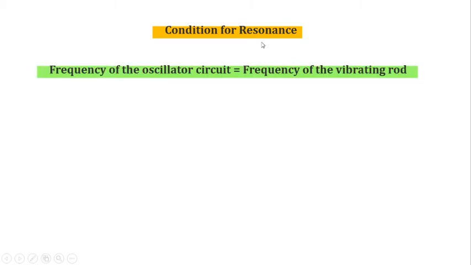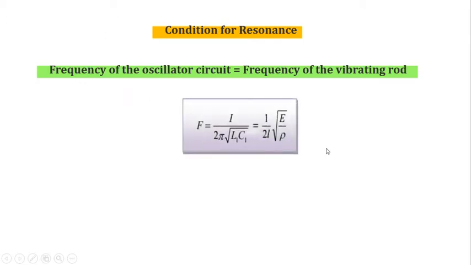Then, when the resonance condition is attained, the ultrasonic waves will be produced. What is this resonance condition? That is, the frequency of the oscillating circuit is equal to the frequency of the vibrating rod. When this resonance condition is attained, the rod vibrates vigorously and produces ultrasonic waves.